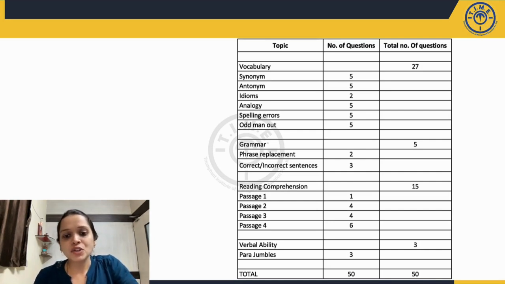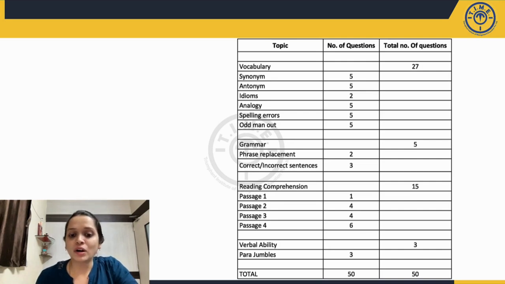Reading comprehension, as you can see, there were 15 questions of it. There was one passage that had a reasoning based question where the question asked which one of the following would the author agree with. So it was a reasoning based question where understanding of the premise of the argument and the conclusion of the argument would help us in identifying the answer. The level of difficulty for that, if the argument was understood well, would be moderately difficult because it was not a very challenging passage to essentially understand in terms of reading.